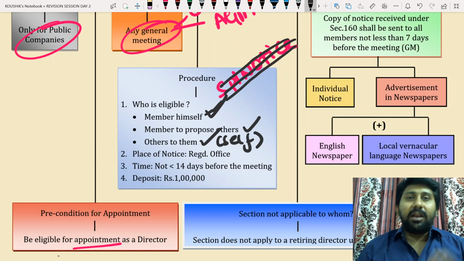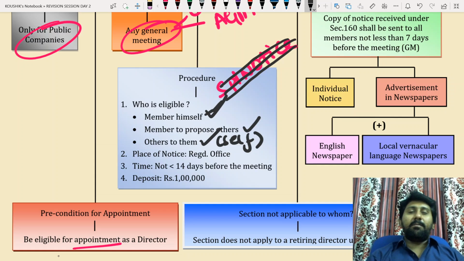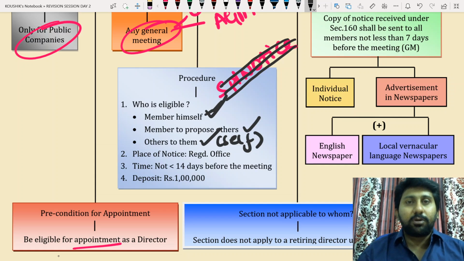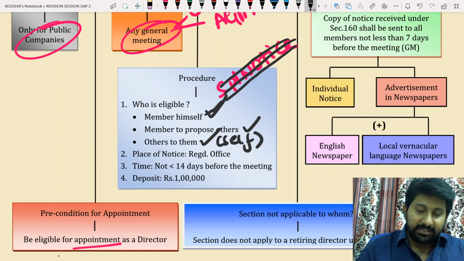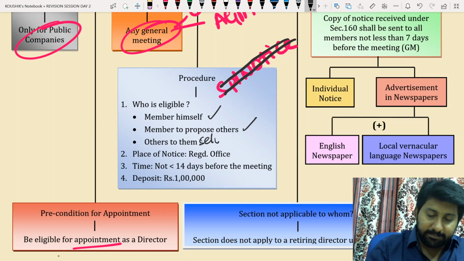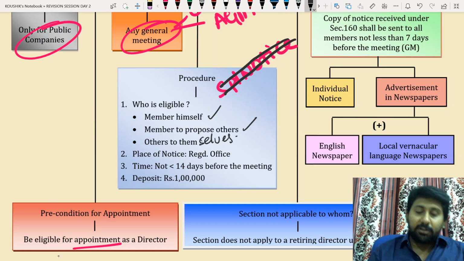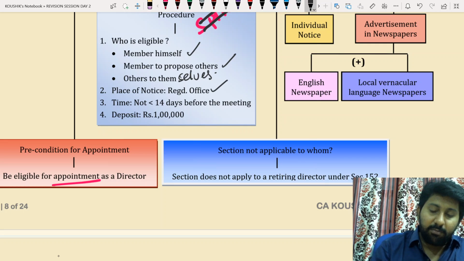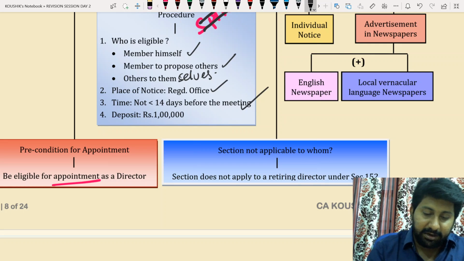Okay, so therefore tell me, first, the section is applicable to which company? Public companies. First tell me what the section is. Right of a person to become a director. What does he have to send? Notice. Notice to whom? The company. Who can send a notice? It can be sent either by a member himself, or a member can propose others, or others can propose themselves. Okay, where to send the notice? Registered office. How many days before? Not less than 14 days before the meeting. And deposit of how much? Rupees 1 lakh.